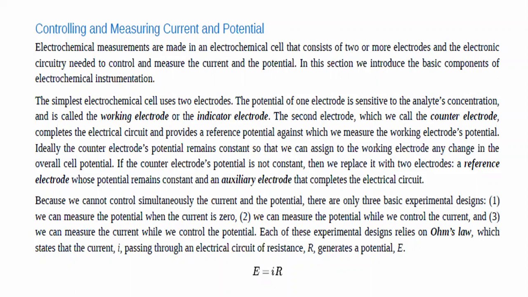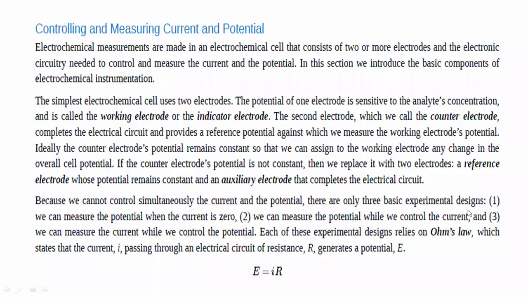One electrode will fix the potential reference and the other electrode will complete the electrical circuit.